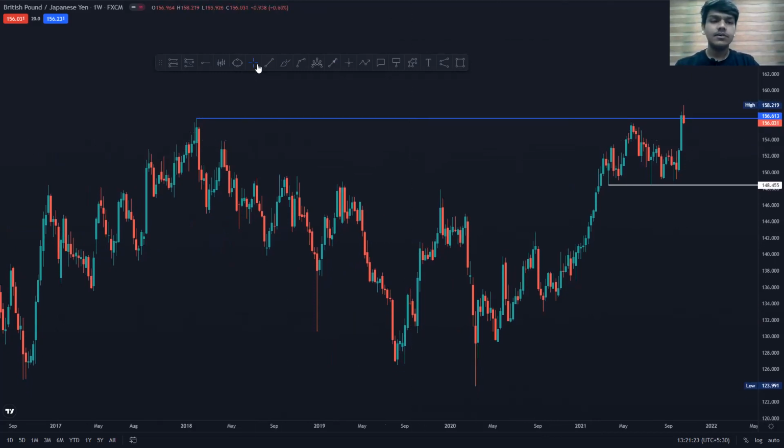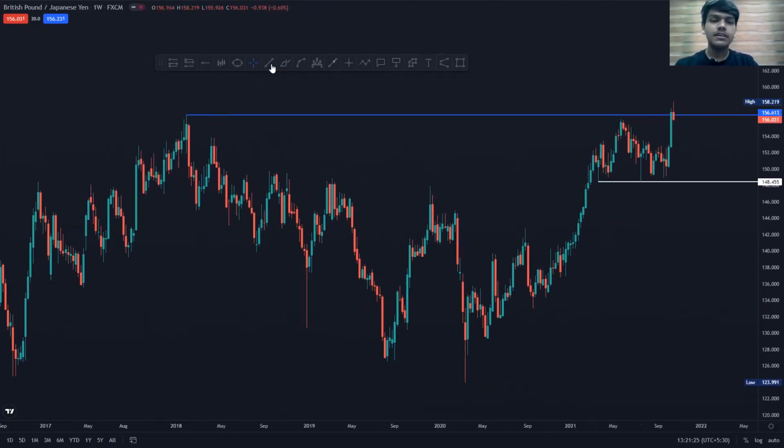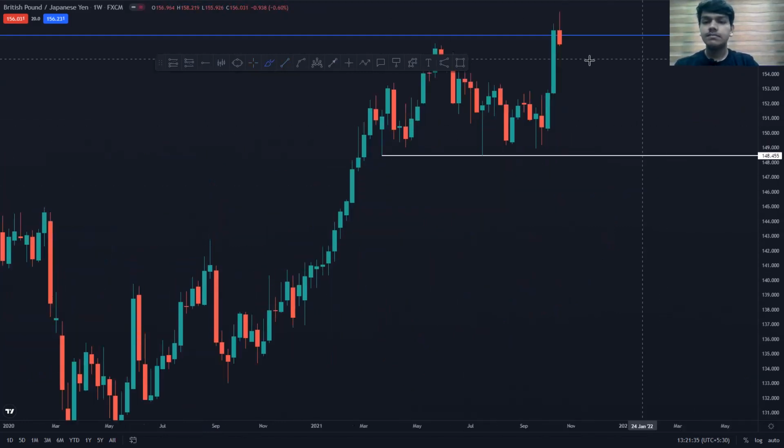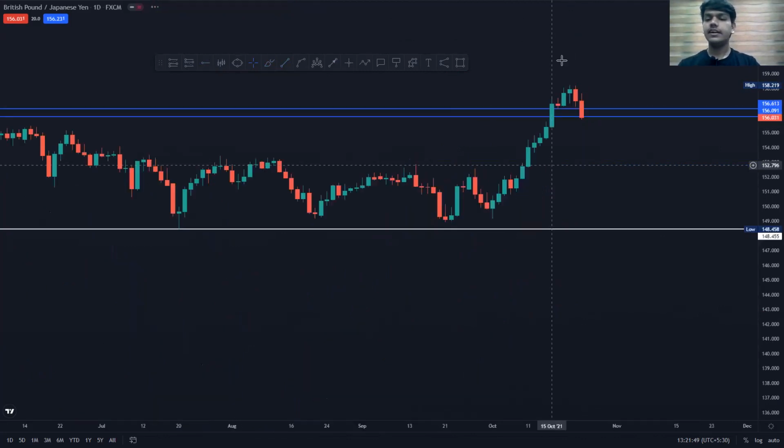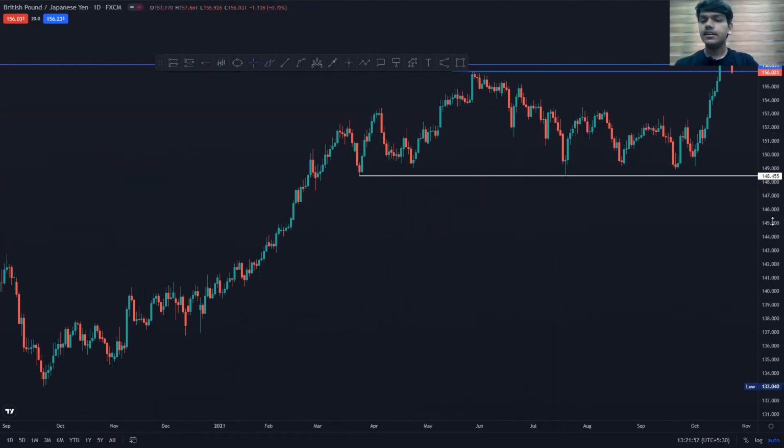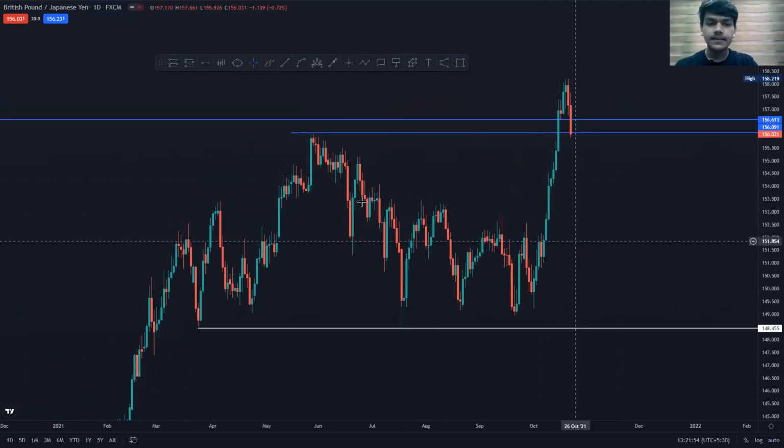If you look at this, GBPJPY was at the weekly resistance level. This was a very important weekly resistance level, or you can call it a double top level. And from that level, the price is moving to the downside. If you look at this weekly closing, it is very awesome. The closing on a weekly time frame, the momentum in a weekly time frame is clearly indicating that we can look for a shift in direction in GBPJPY. So it is very clearly indicating. If I just move to the daily time frame, you can see this was a daily time frame structure. This was the weekly resistance level.